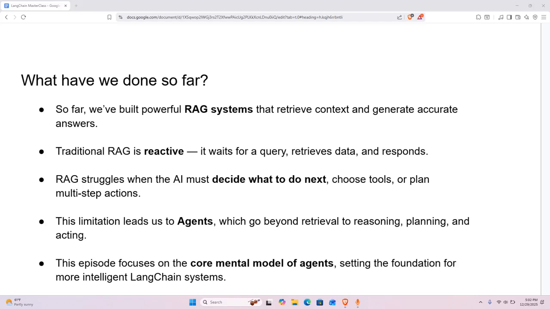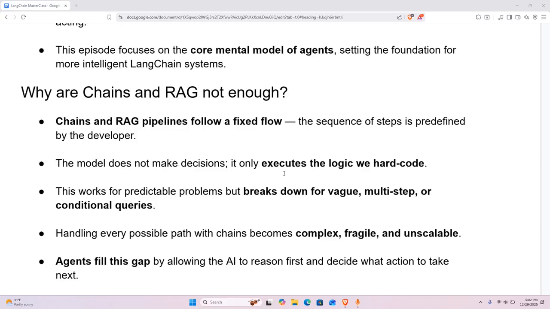So let's get started. Before we begin to talk about agents, let's clearly understand the limitation of everything we built so far. When we use chains or RAG pipelines, the flow is always fixed. Step 1 happens, then step 2, then step 3, every single time. The model never chooses the flow. We choose it. For example, in a RAG system, we already fix when to retrieve, how many documents to fetch, how to combine the context, and when to generate the final answer. The language model is only filling in the blanks.